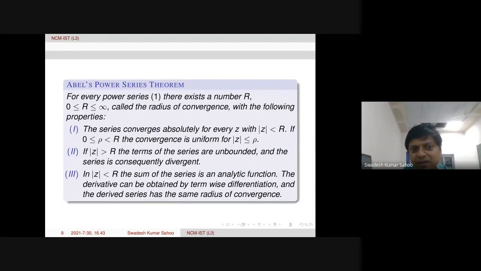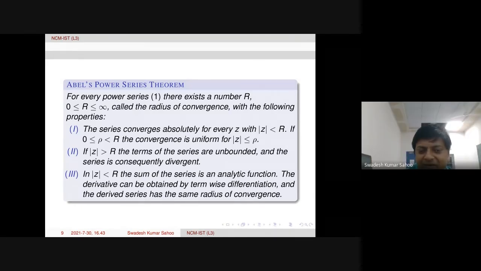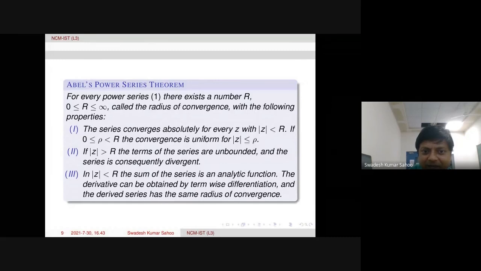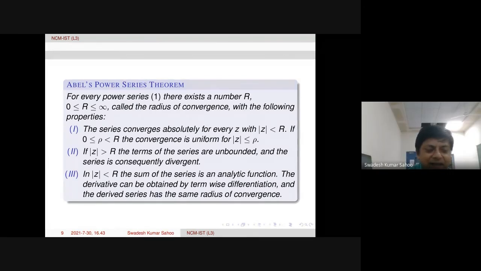In both. See, because the series is absolutely convergent within this radius capital R, and even in a smaller disk also it is absolutely convergent. But in fact, in a smaller compact disk it is uniformly convergent. Is term by term differentiation valid in mod z less than or equal to rho for some rho less than R?